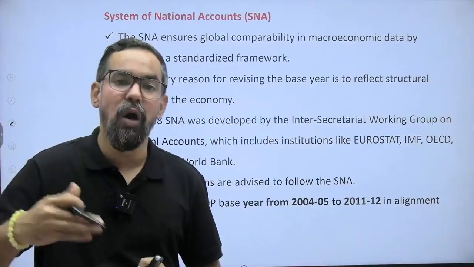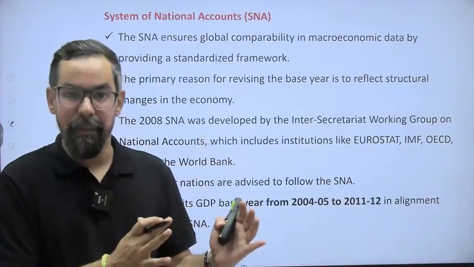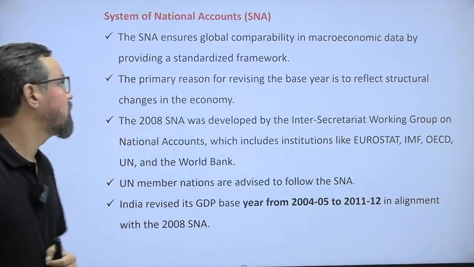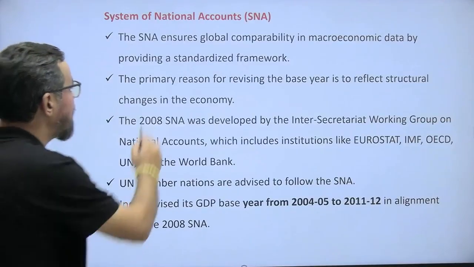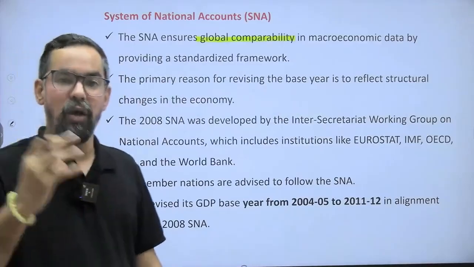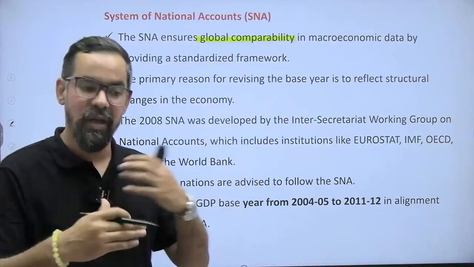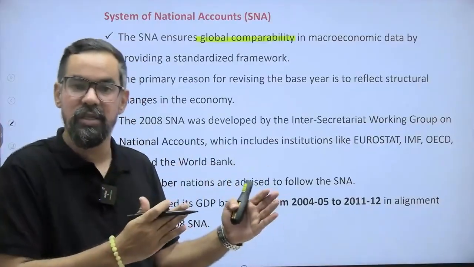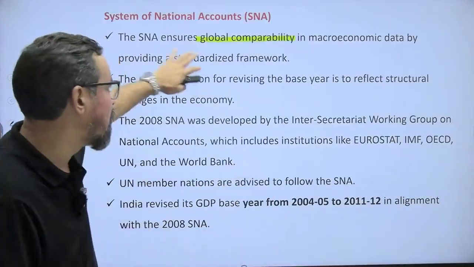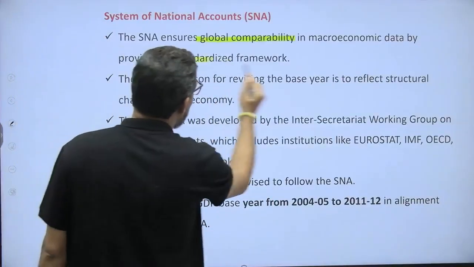While economies come up with their GDP numbers, how should they compute them? For that, we have the SNA, the system of national accounts. SNA ensures global comparability. If we are comparing one economy with another, and all the economies come up with their data using the same procedures, we will have some sort of uniformity, and it will help global comparability in macroeconomic data by providing standardized frameworks.